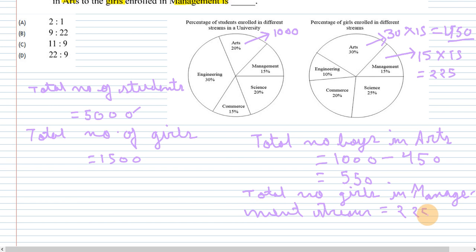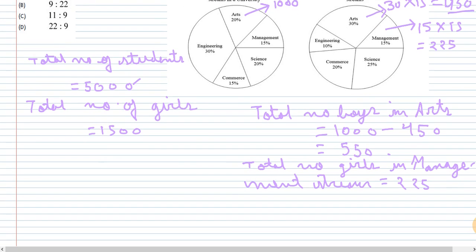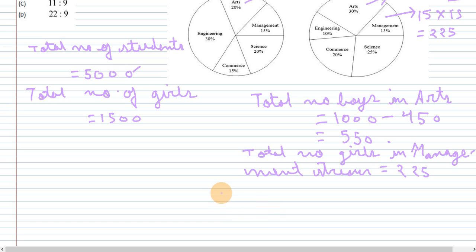They have asked the ratio of the total number of boys in the arts stream, that is 550, and the total number of girls in the management stream, that is 225.